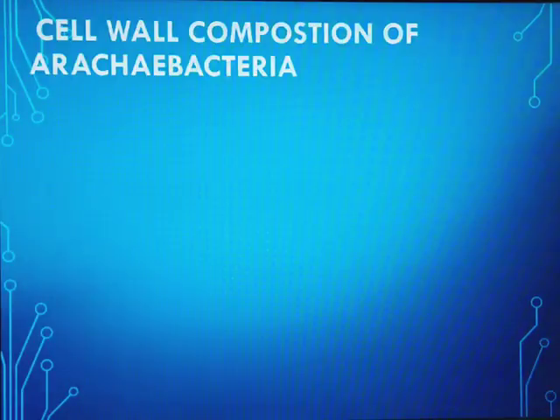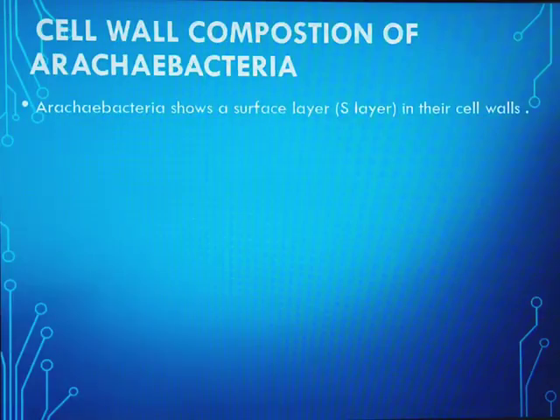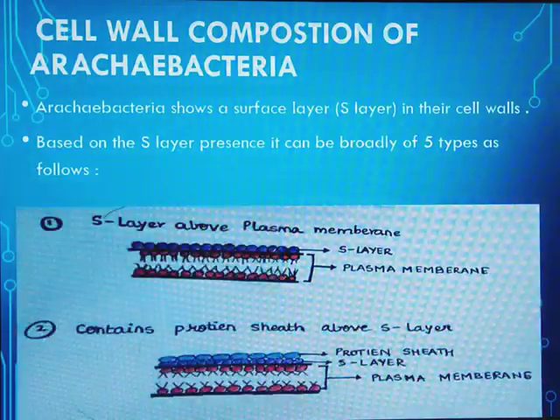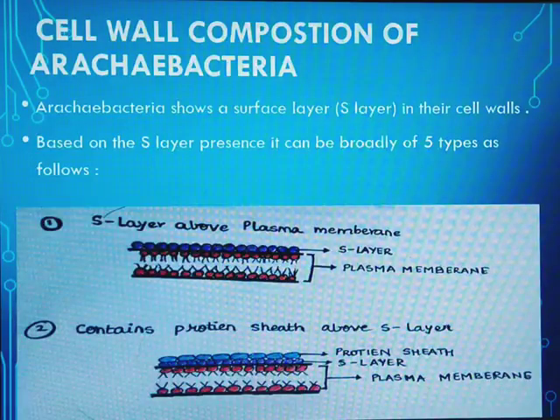Moving on to the cell wall composition of Archaebacteria in detail. Now Archaebacteria, since they live in extreme conditions, have a different cell wall. It contains a surface layer which is absent in the eubacteria. Now these S layers can be of different types as follows. I have given a diagrammatic representation for easier understanding.